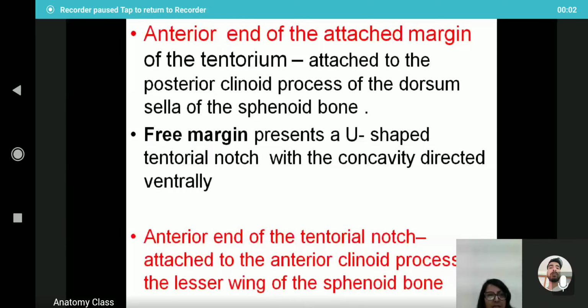So it has the attached margin and the free margin. The free margin presents the U-shaped tentorial notch with the concavity directed anteriorly. The anterior end of the tentorial notch, meaning the free margin, is attached to the anterior clinoid process of the lesser wing of the sphenoid bone. So the attached margin is attached to the posterior clinoid process, and the tentorial notch of the free margin is attached to the anterior clinoid process of the lesser wing of the sphenoid bone.